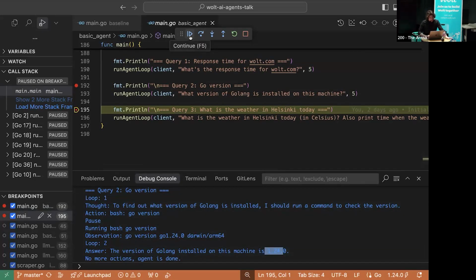Everything so far so good. But now, the most interesting thing. So we're asking, what is the weather in Helsinki today? But we don't have a tool exactly to get weather. So it's two-stage now.